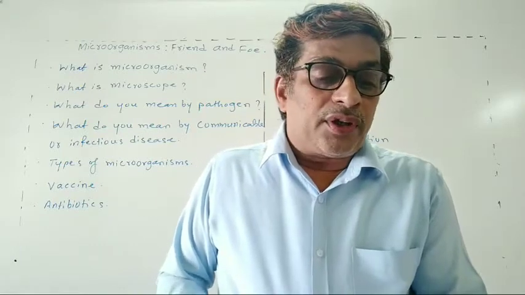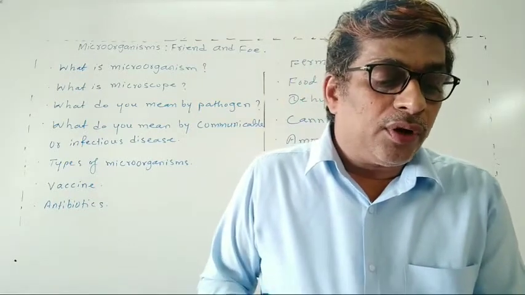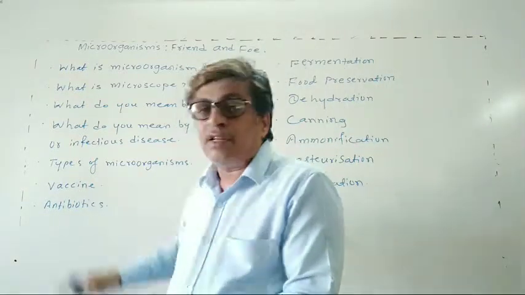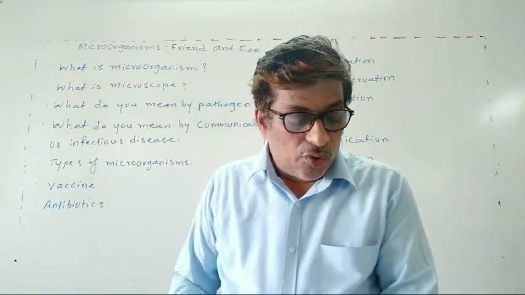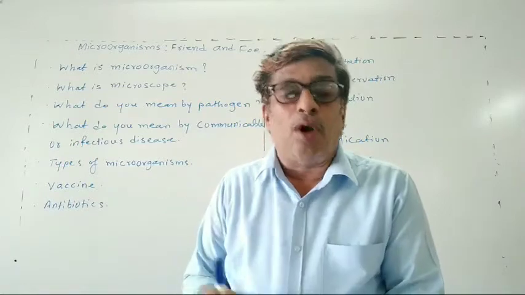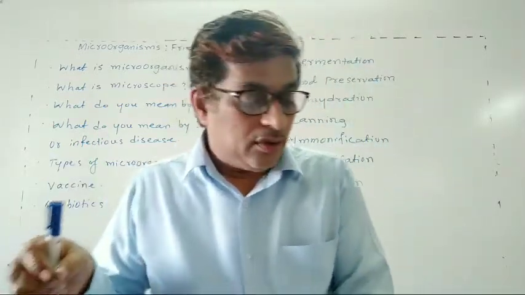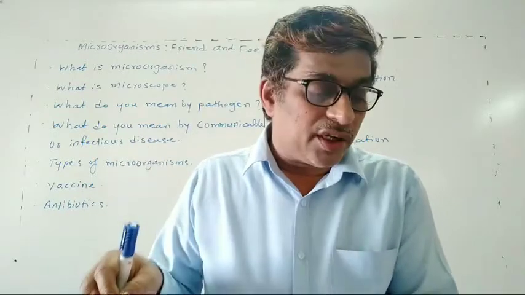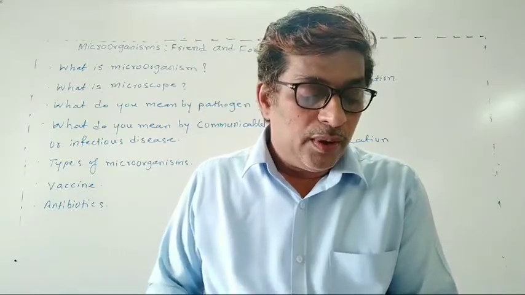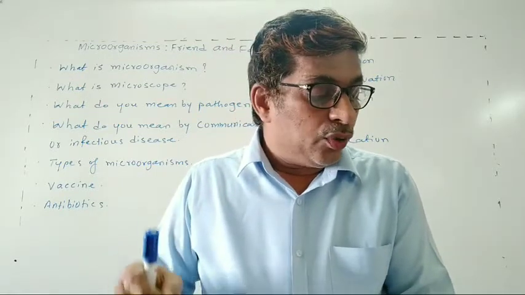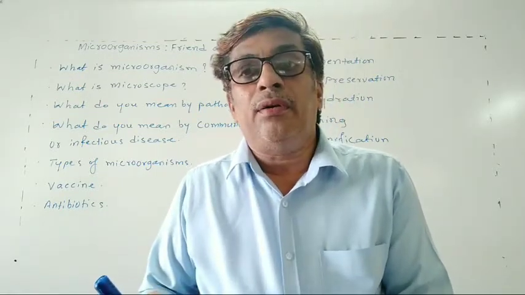Now let's see what a vaccine is. A vaccine is a biological compound which is injected, meaning given through an injection, or introduced orally into the body of human beings to develop immunity.